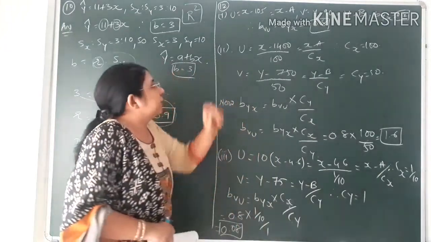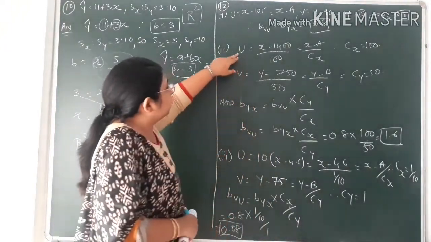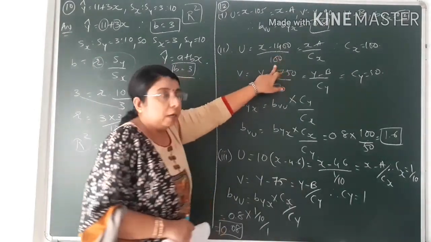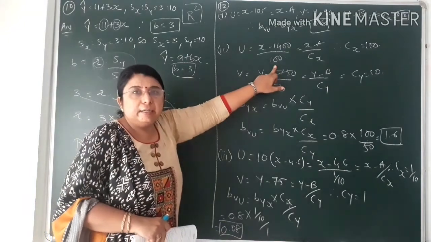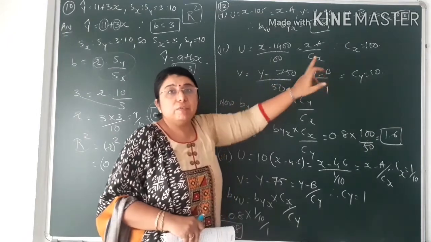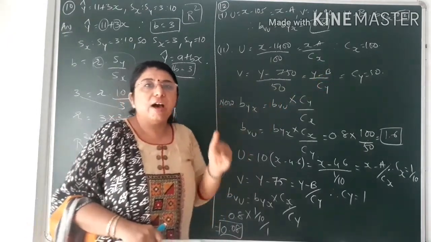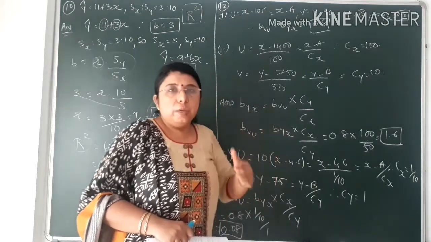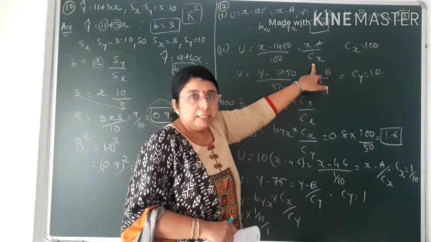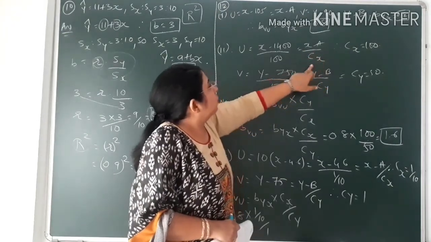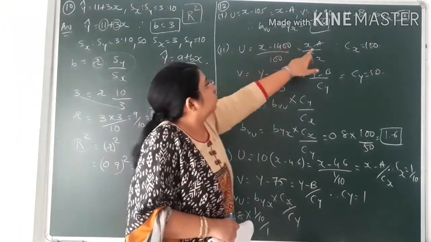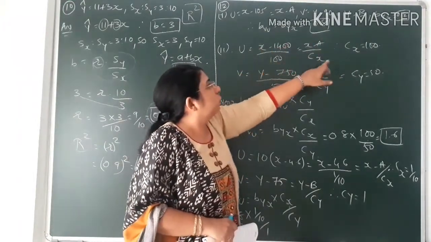Now moving on to the second condition, you can see the two things that have been given in the question, that is u is equal to x minus 1400 upon 100. Now students, you know that when we are dividing, then here it would be x minus a upon cx. This also we have studied when we were making the values of x smaller. To make the values of x smaller, we were dividing by cx, we were dividing with the multiples. Over here x minus a upon cx. So cx value would be 100 over here, and the a value would be 1400.